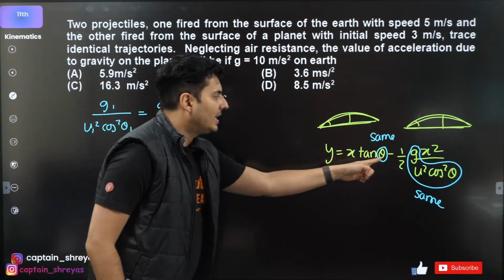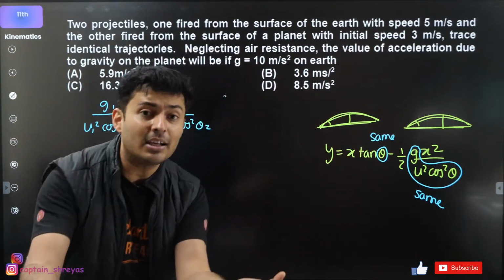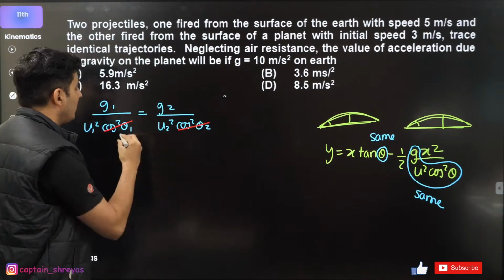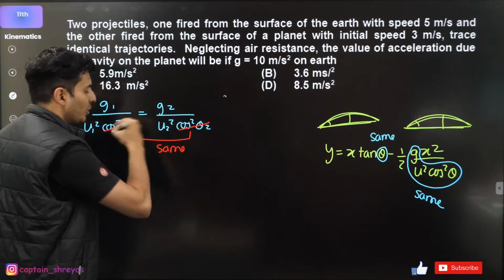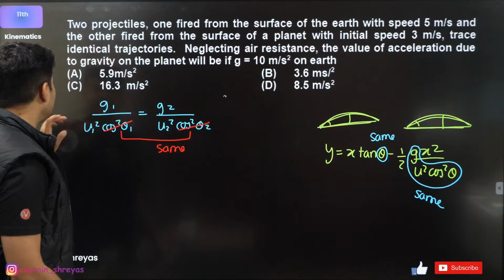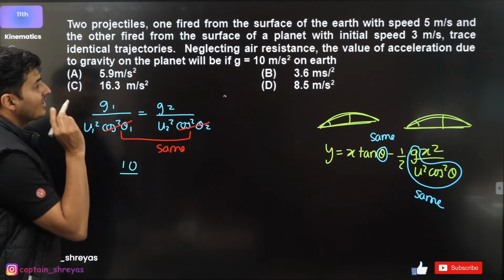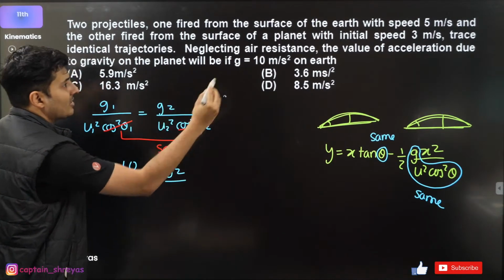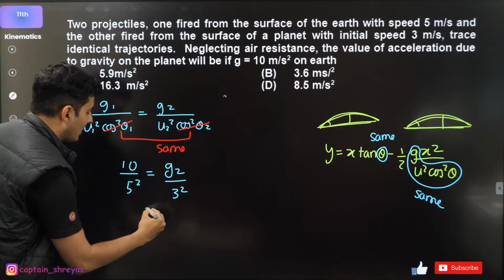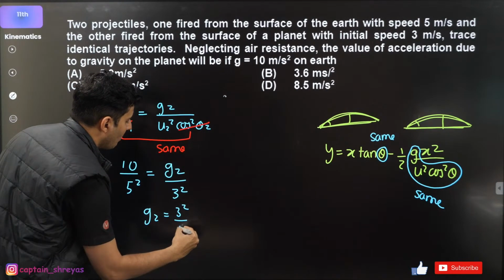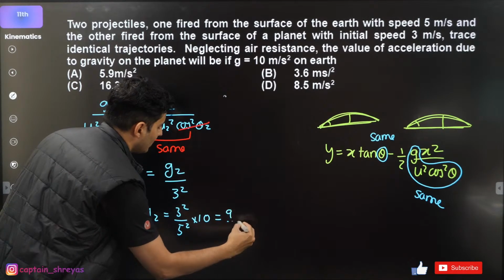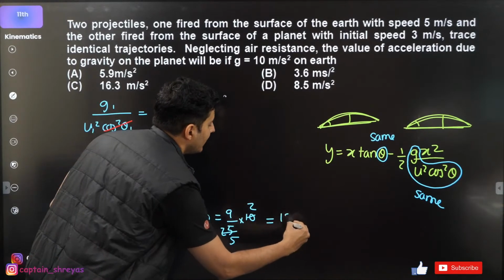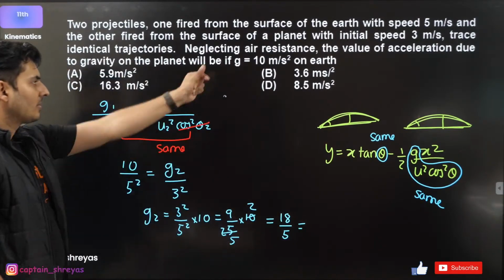But wait a minute. Theta is going to be the same because the equations are going to look identical. So theta1 is equal to theta2, so the cos terms are going to be the same. So don't worry about it, cancel it out. Now what is g1 on the first planet? It is 10. What is the speed on the first planet? It is 5. What is the gravity on the other planet? I don't know. What is the speed? That is 3. So g2 is equal to 3^2 by 5^2 into 10, which is 9 by 25 into 10. This goes 2 times, this goes 5 times. So this will be 18 by 5, which is 3.6.